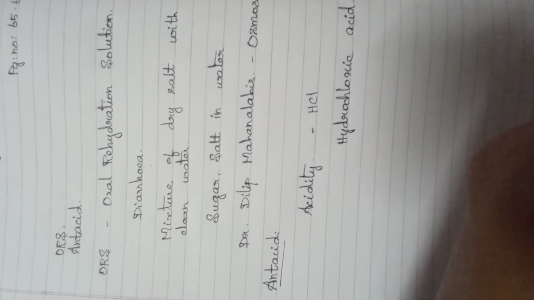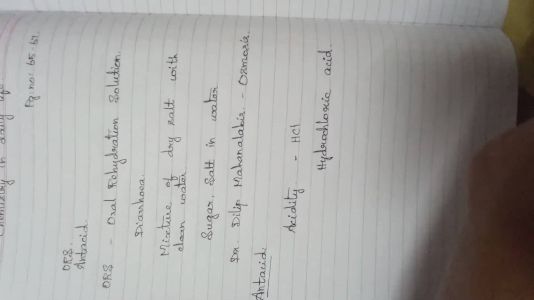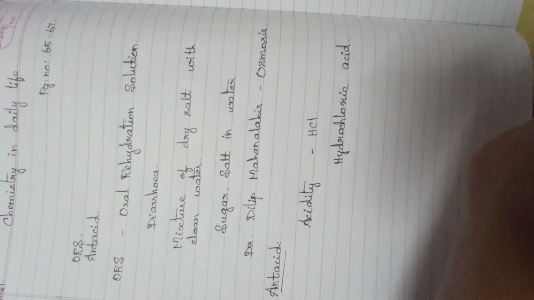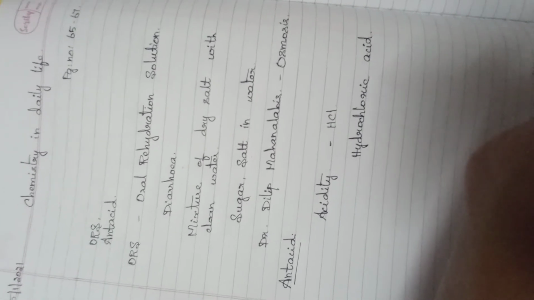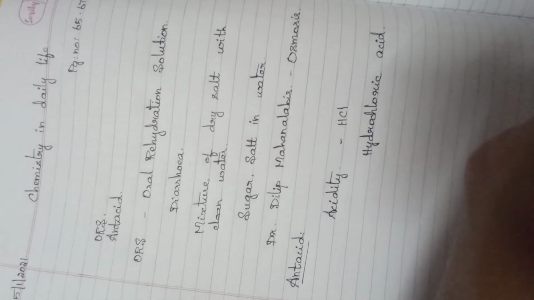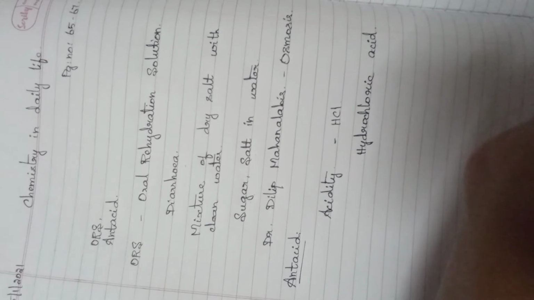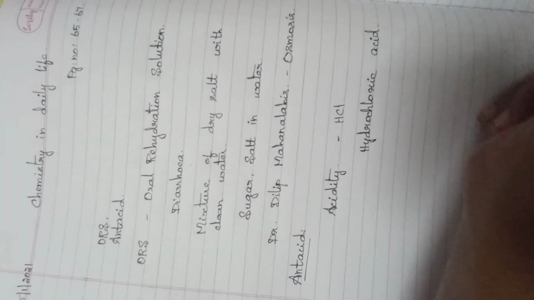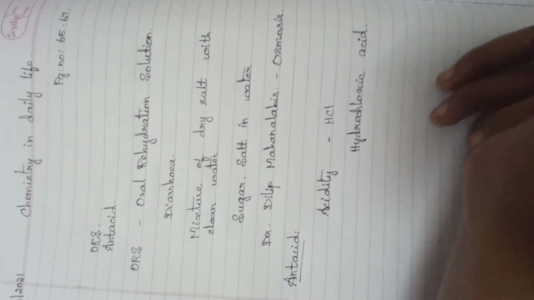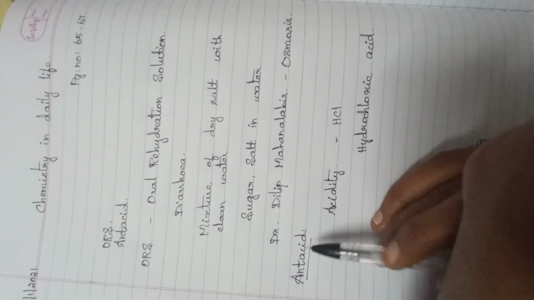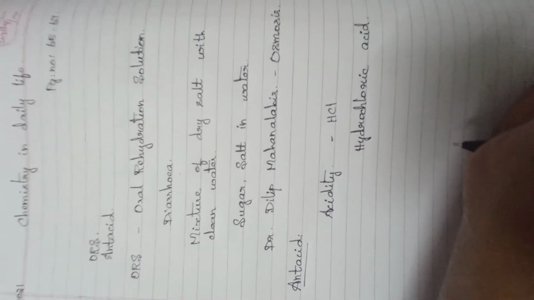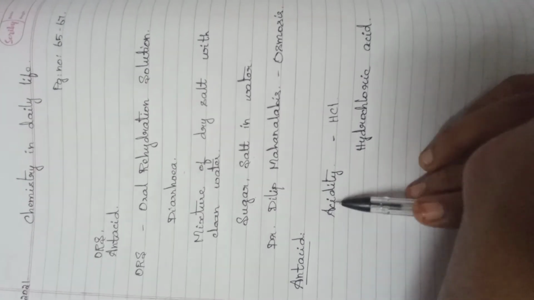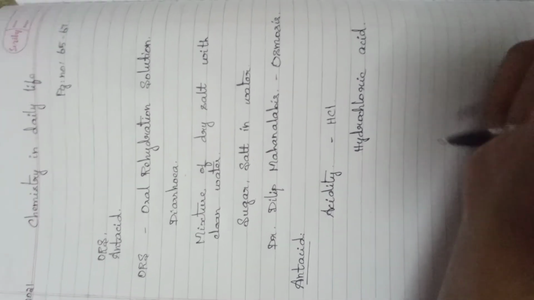Okay, so when only the acid is secreted in our body, it is very strong, which causes wounds in our intestines, and the stomach layer, everything gets wounded. That is what is called acidity. That burning sensation happens in our stomach. To reduce that, this antacid is very useful. For reducing the acidity level, we use antacid as a medicine.